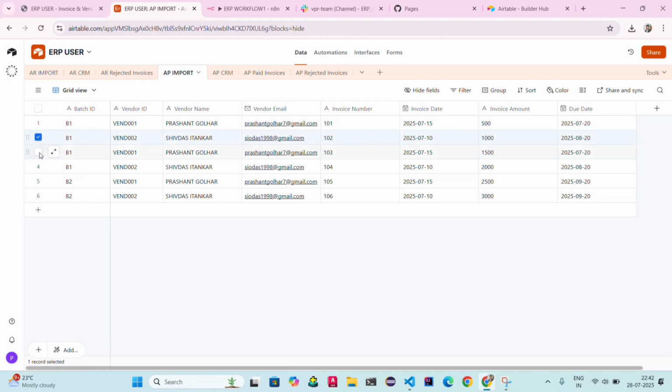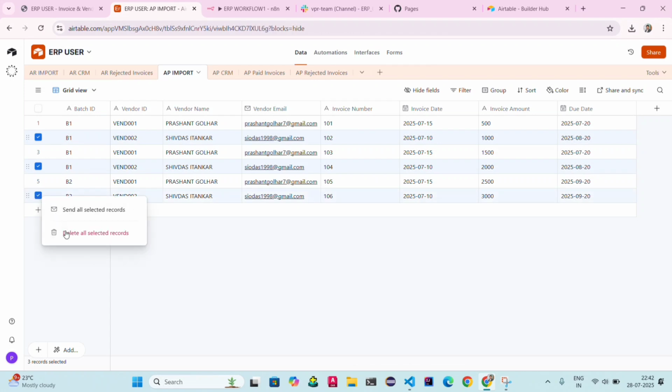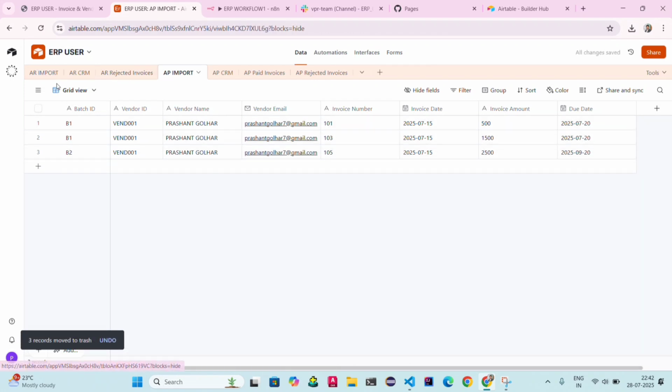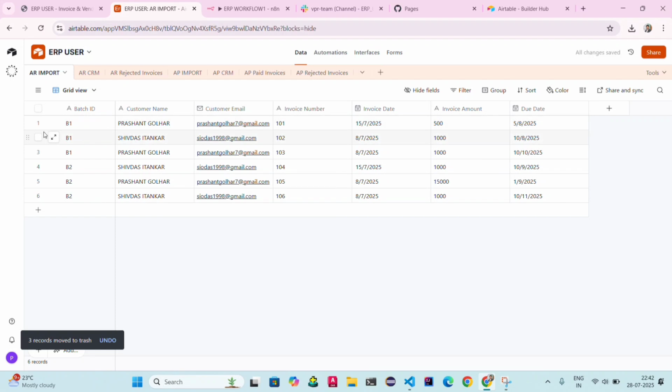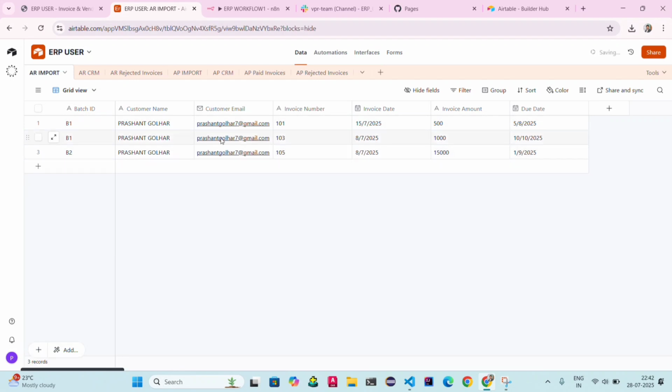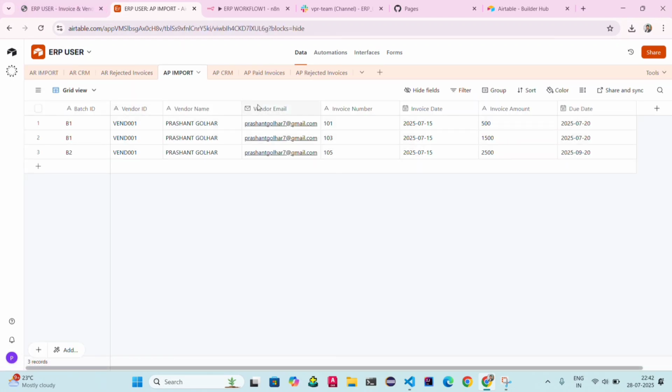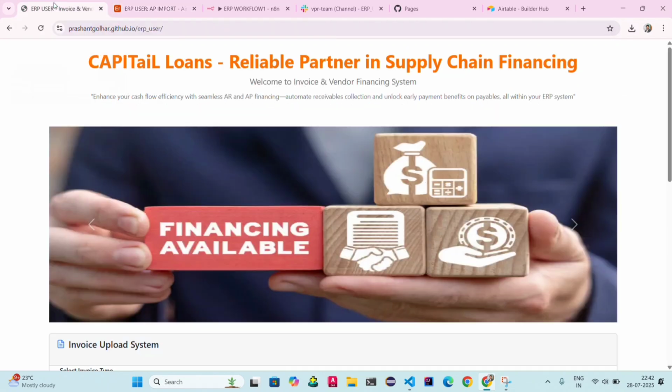Now I am going to delete these 3 files. Here you can see all those 3 invoices: customer name, email ID, invoice number, invoice date, invoice amount and due date as well. Okay, and AP import as well. The same data will be coming.